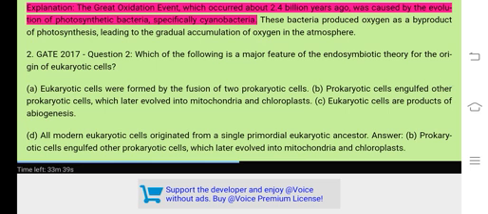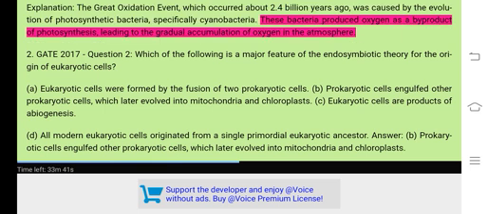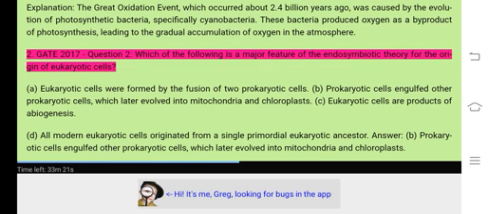Explanation. The Great Oxidation Event, which occurred about 2.4 billion years ago, was caused by the evolution of photosynthetic bacteria, specifically cyanobacteria. These bacteria produced oxygen as a byproduct of photosynthesis, leading to the gradual accumulation of oxygen in the atmosphere. 2. GATE 2017, Question 2.